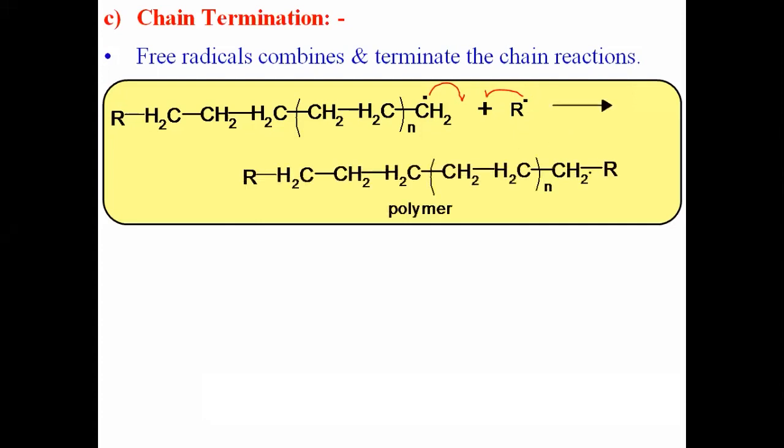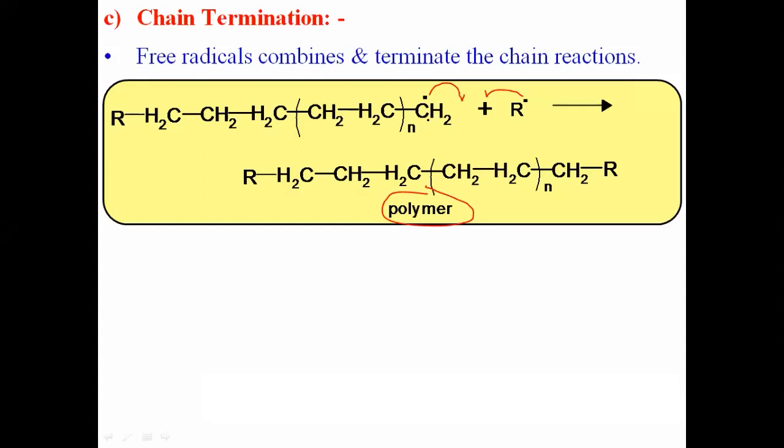This is the new bond between carbon and the R group, and there is a formation of a very large molecule in which a number of monomers are linked together, and that is called a polymer. We call this a polymer. This is the chain termination. Okay, that free radical can combine with another, and there is the formation of a long chain compound, and thus this is nothing but the polymer.